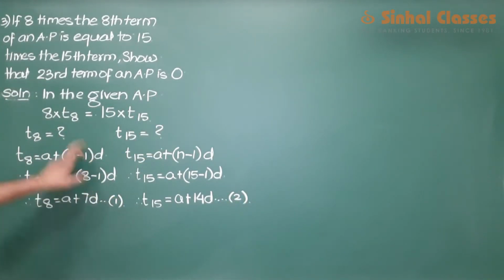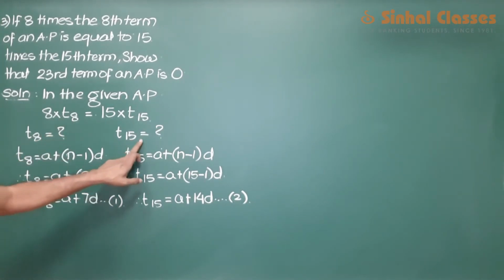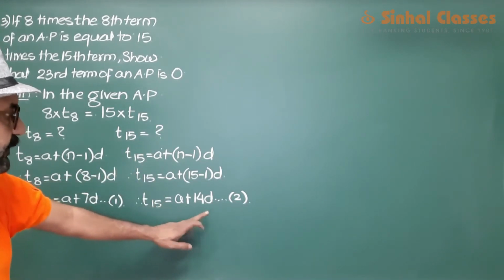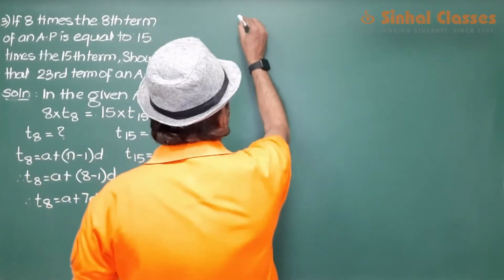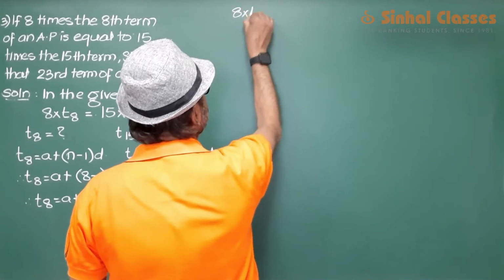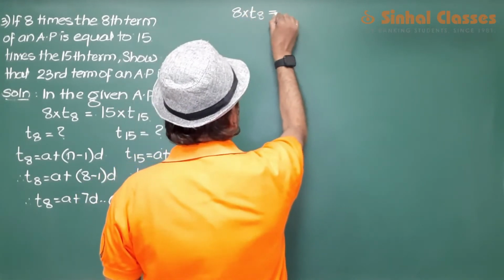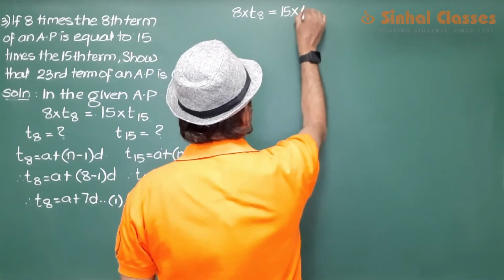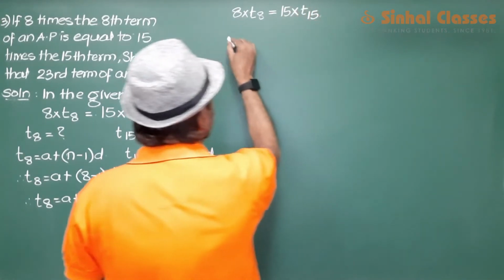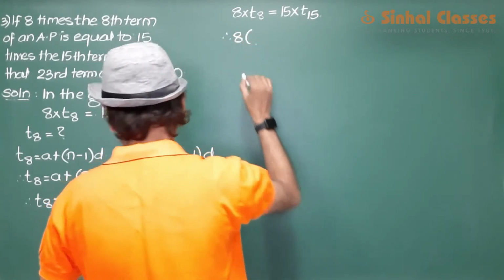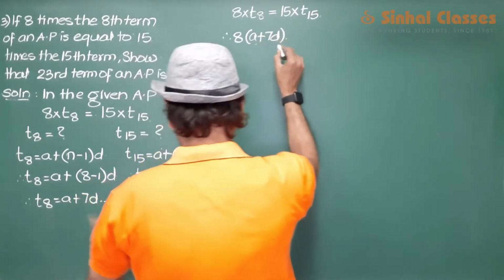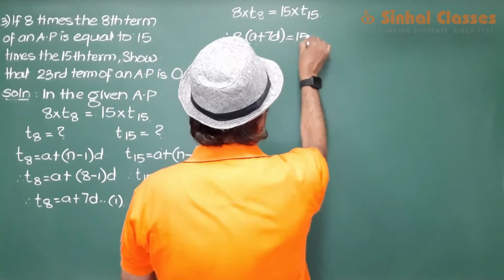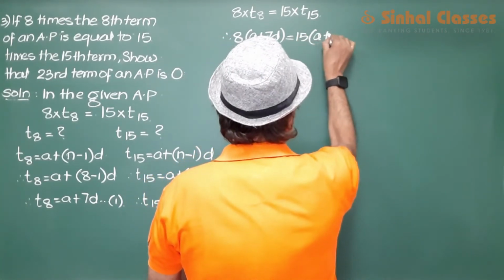Now we can see that we have found the 8th term: it should be a plus 7d, and the 15th term should be a plus 14d. Then let us take this condition in the given AP: 8 times the 8th term is equal to 15 times the 15th term. So that would be 8 times the 8th term, which is a plus 7d, equal to 15 times the 15th term, which is a plus 14d.